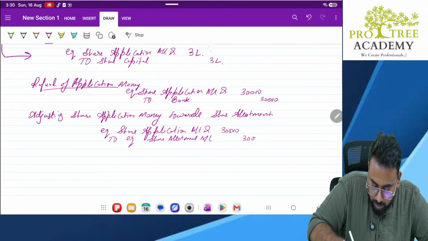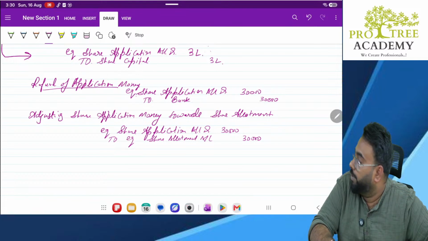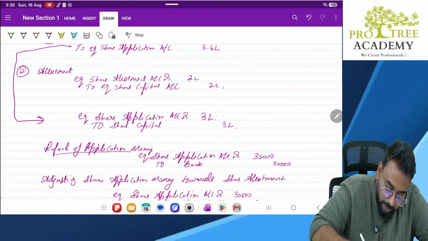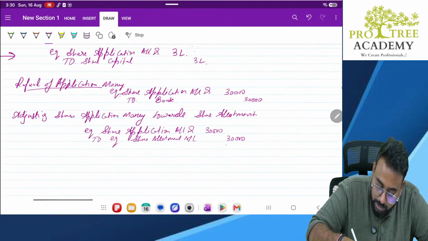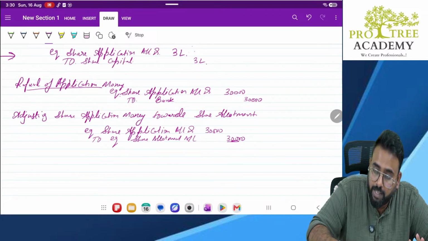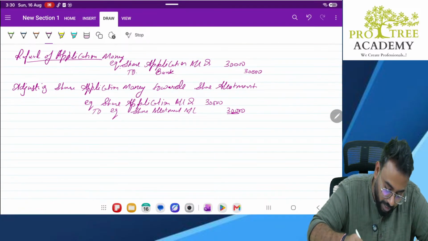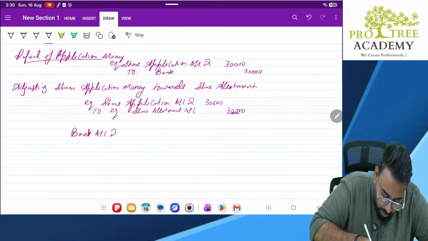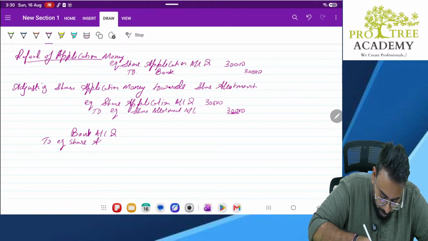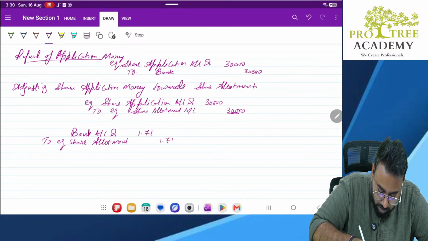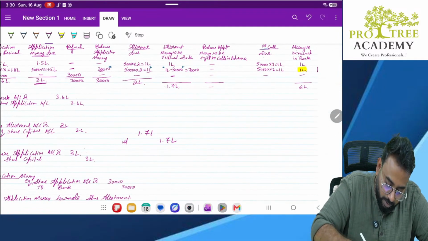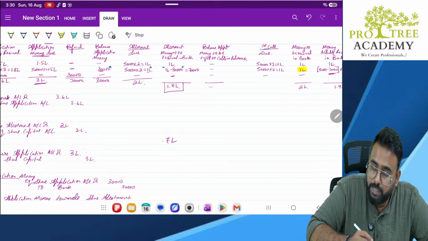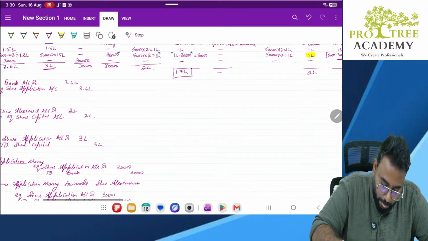Okay. Now, how much was receivable on equity share allotment? 2 lakhs. How much is adjusted? 30,000 is adjusted. Correct? So what is remaining? 1.7 lakh. That we will receive in the bank account. Bank account debit to equity share allotment, 1.7 lakhs. Allotment money to be received in the bank. Clear? Okay.